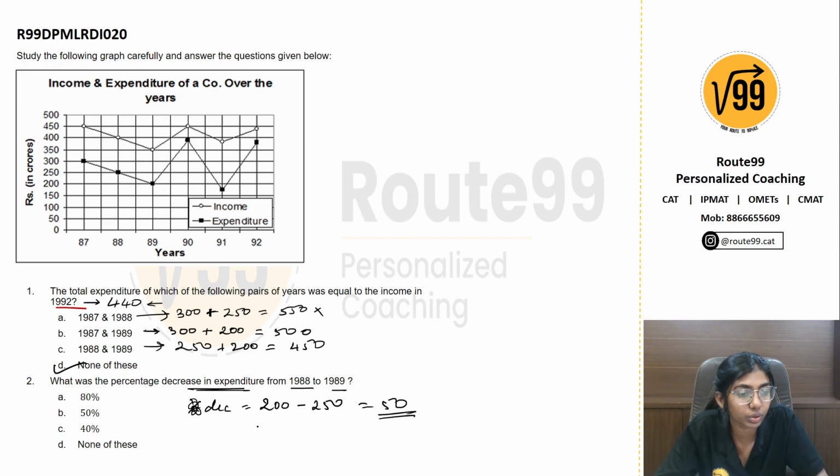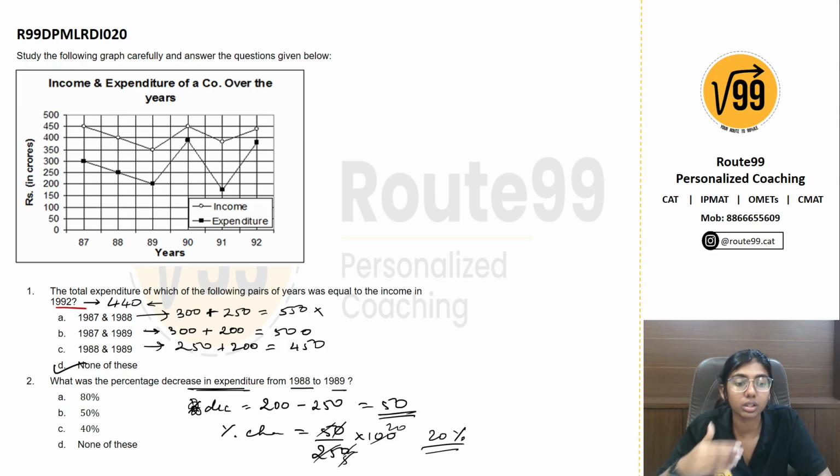So the percentage decrease would be 50 upon whatever the value was in 1988, which is 250, into 100. That is how we calculate percentage change. So 0 and 0 get cancelled, this is 5, and you get the answer as 20%. Which option? None of these, so option D again. Next question.